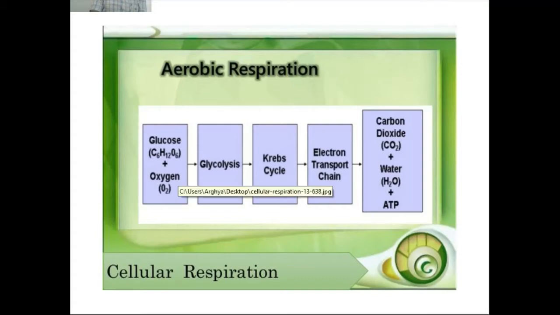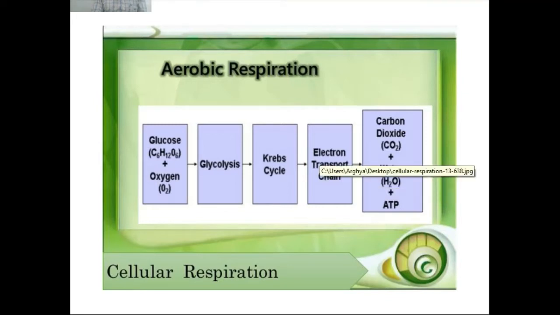The glucose first goes through the glycolysis, then the glycolysis product, which is known as pyruvic acid, enters the Krebs cycle. Krebs cycle produces FADH2 and NADH2. FADH2 and NADH2 produce ATP to enter the electron transport chain.